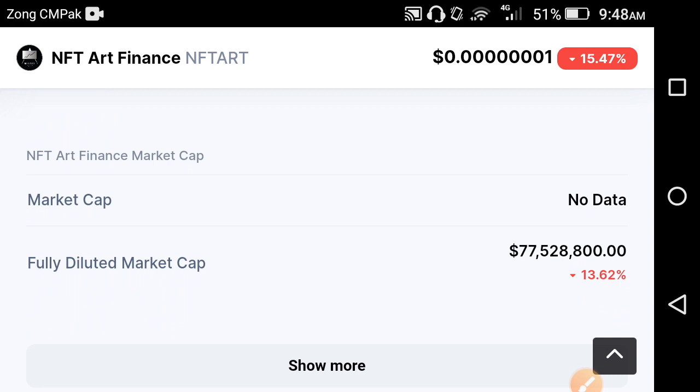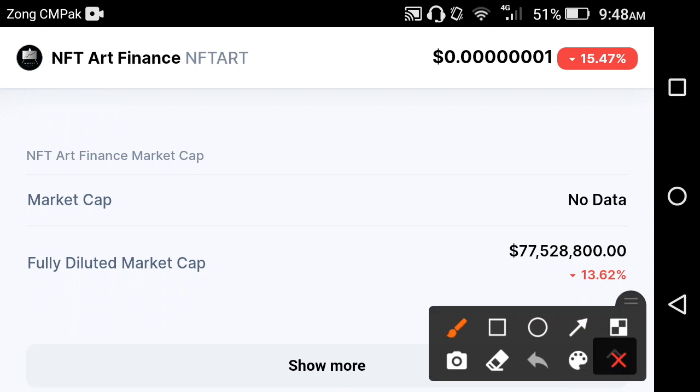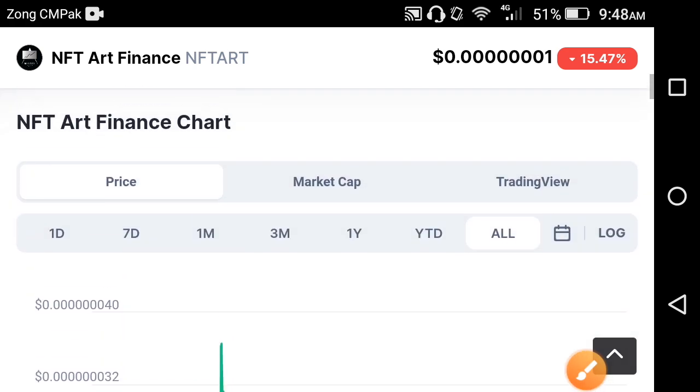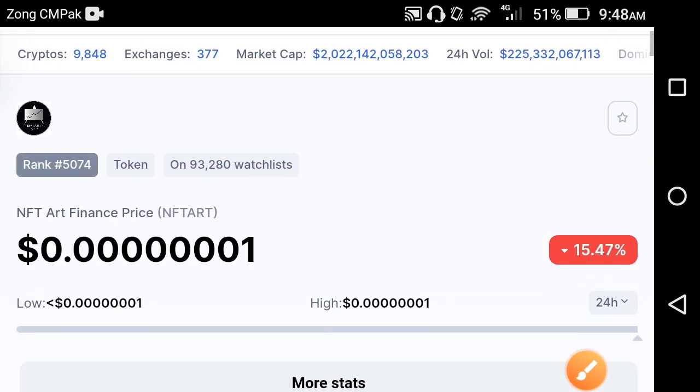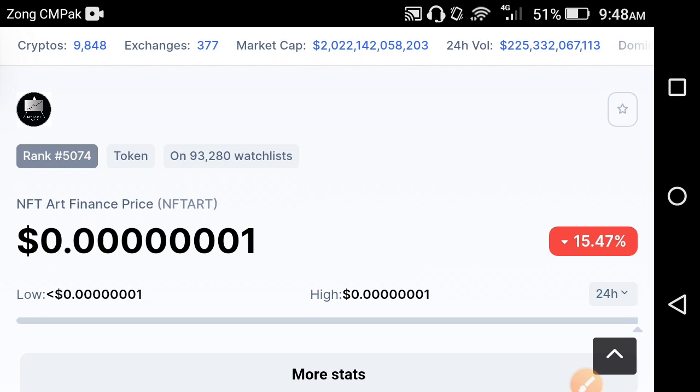If you look at the fully diluted market cap, the diluted market cap is also down fast, 13.62%, for NFTART Finance, friends. Now I know this time the price change is negative, but again I suggest that all of you please hold, don't sell NFTART Finance. And my prediction about NFTART Finance is positive.